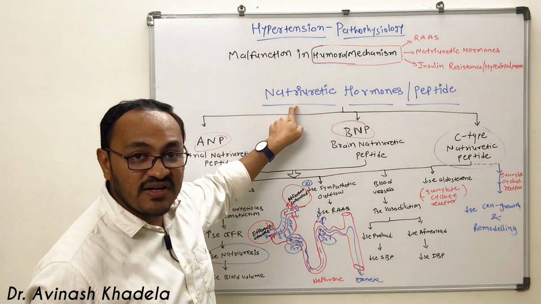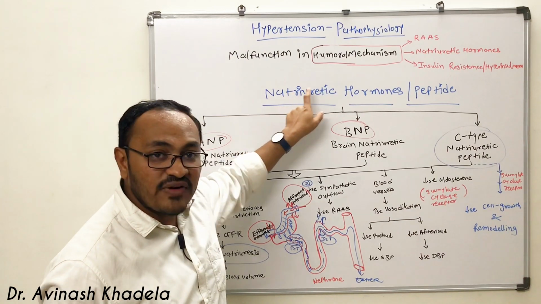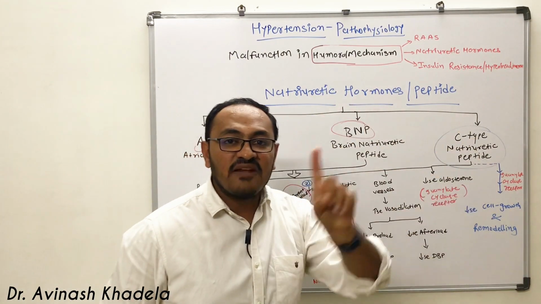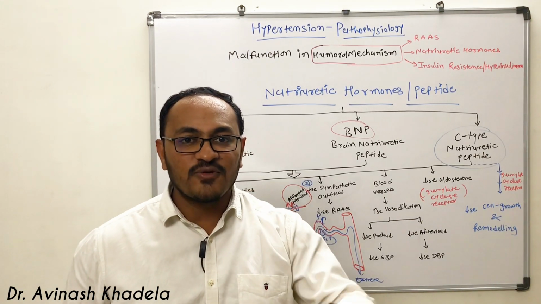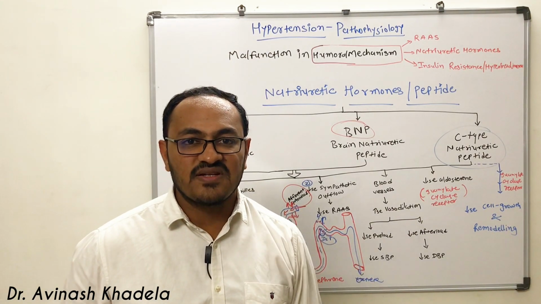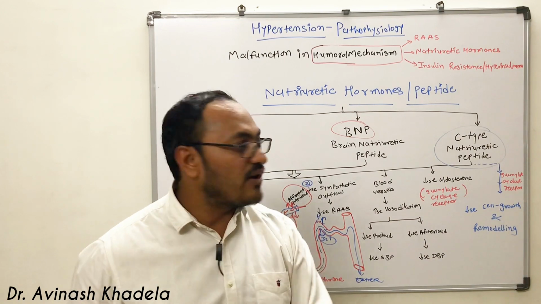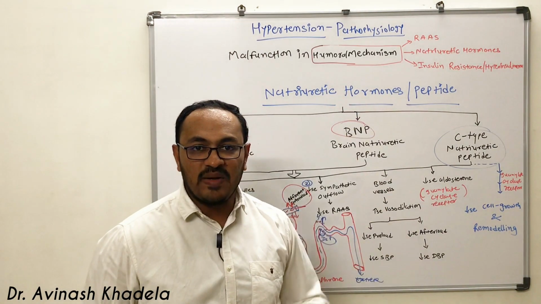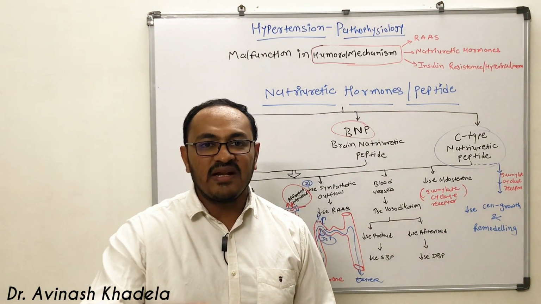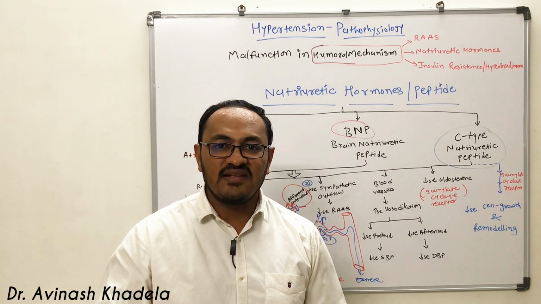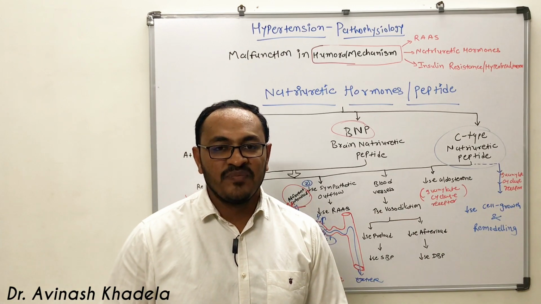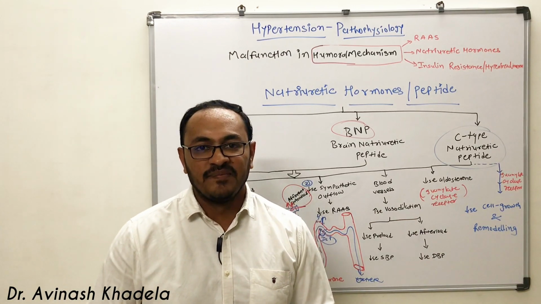If there is a malfunction in secretion of natriuretic peptide or hormone, there will be imbalance in controlling blood pressure, and because of that there will be persistent elevation in blood pressure. So that is how natriuretic hormone or peptide plays an important role in maintaining the blood pressure, and any abnormality leads to either rise or decrease in blood pressure, which is not normal for a human body.